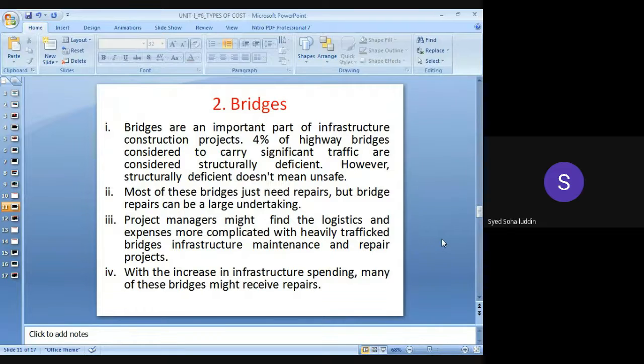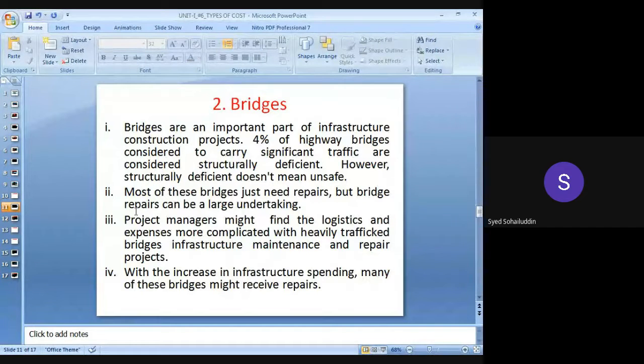Next is again a separate bit. So bridges are there. Bridges are an important part of infrastructure construction projects. 4% of highway bridges considered to carry significant traffic are considered structurally deficient. So we can divert this traffic onto other bridges. Bridges play an important role. So this again will be an important part of infrastructure, that is the construction of projects.